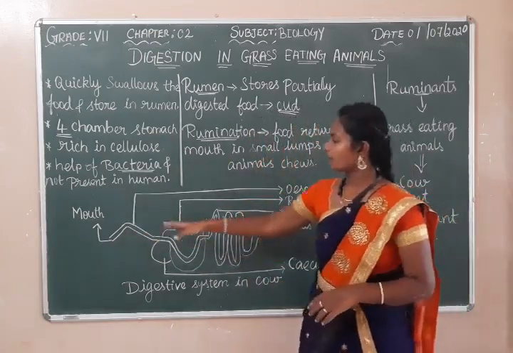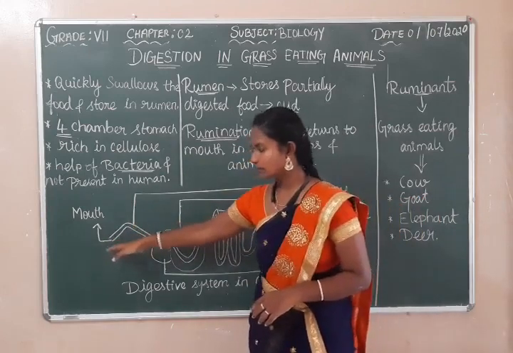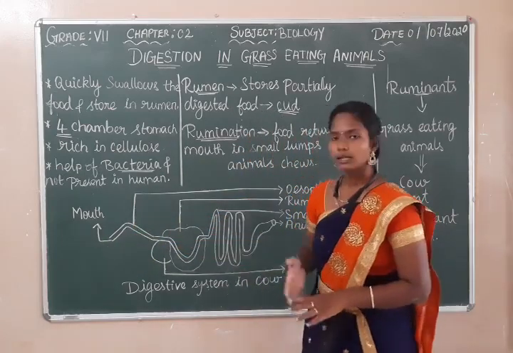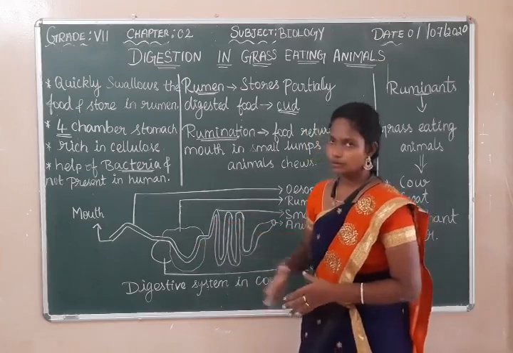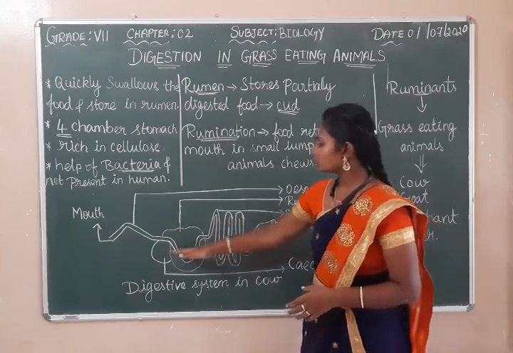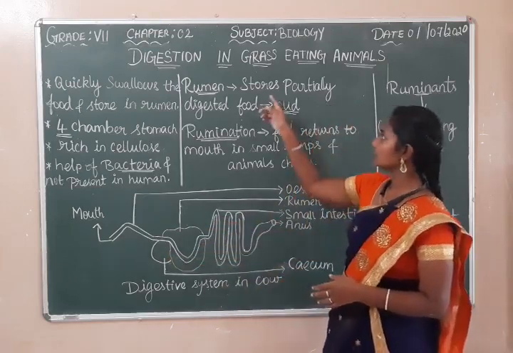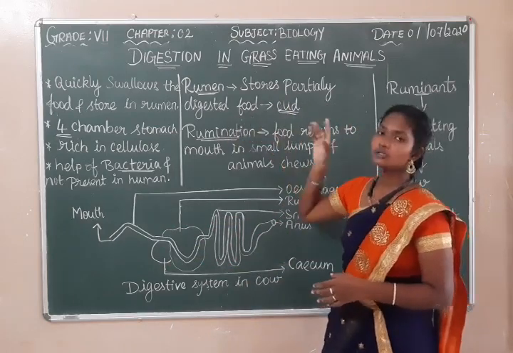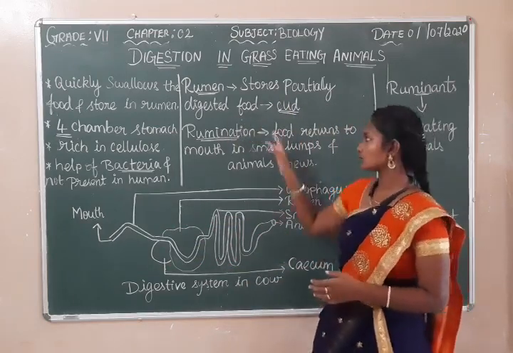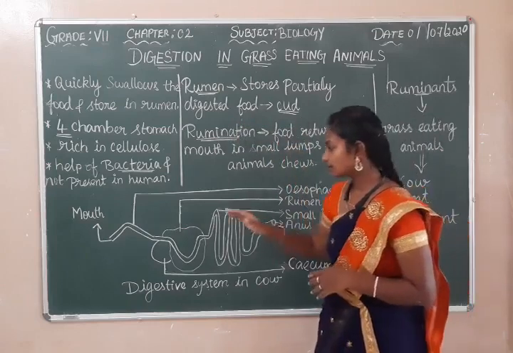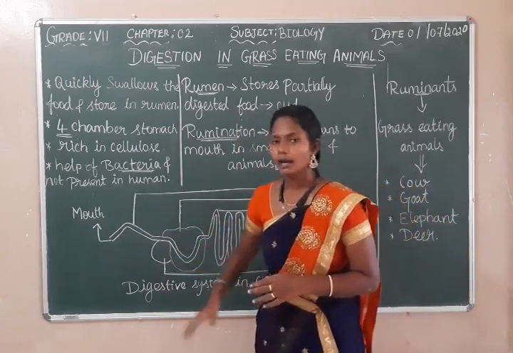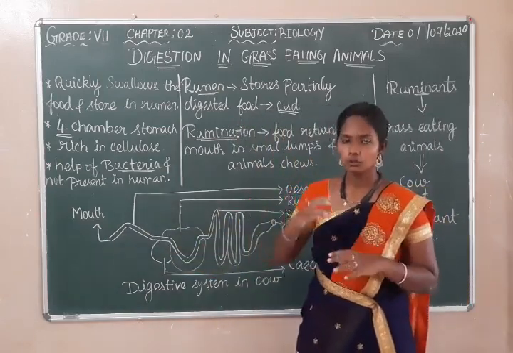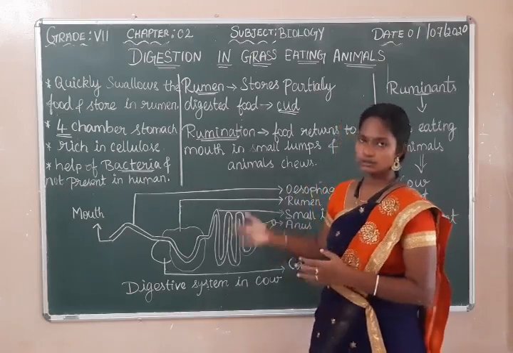The food enters the rumen through the esophagus. The food is chewed well in the mouth and reaches the largest chamber, the rumen, and later it moves to the cecum. There it is partially digested. This partially digested food is called cud. Later this cud comes back to the mouth and the animal starts to chew, and the regular digestion process takes place.